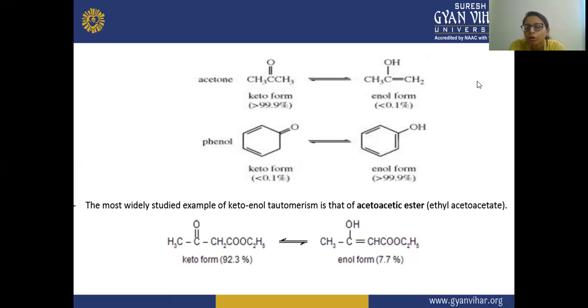So here the double bond "ene" is formed between the two carbons, and the "ol" is formed on this carbon. The keto is converted to this alcohol form. So the keto form is 92.3% and the enol form is 7.7%.